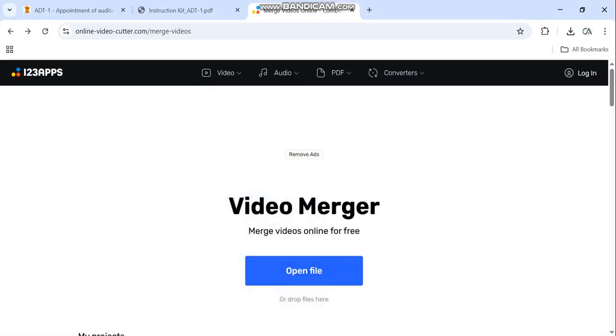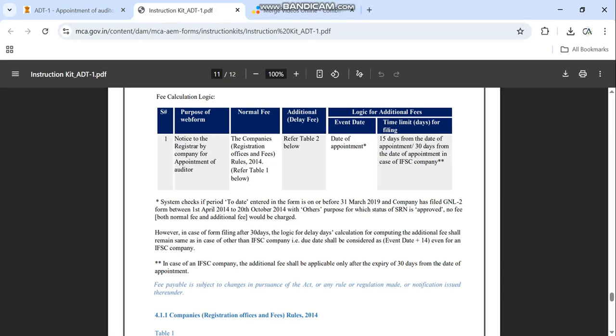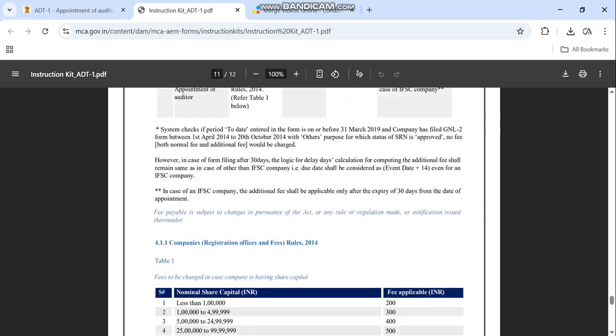Hello friends, there was one aspect which was left, which I would also like to discuss: the fees and the time limit of submission of the ADT form. The ADT 1 form has to be filed within 15 days from the date of appointment of the auditor, in case of all companies. And it is 30 days in case of appointment of an IFSC company.